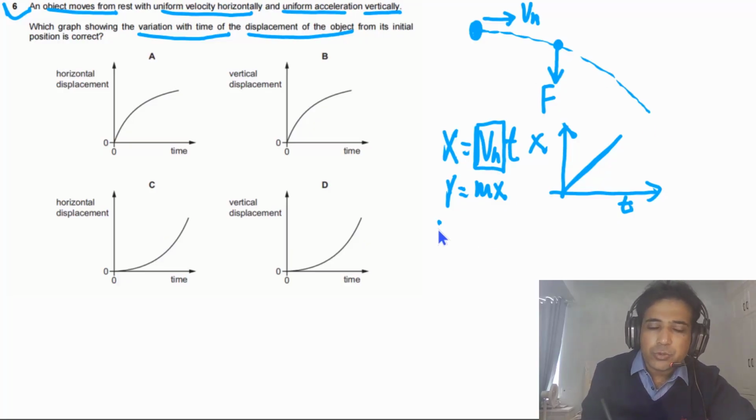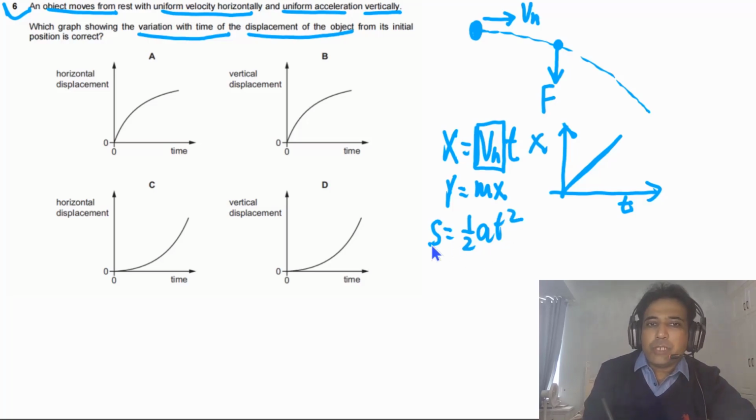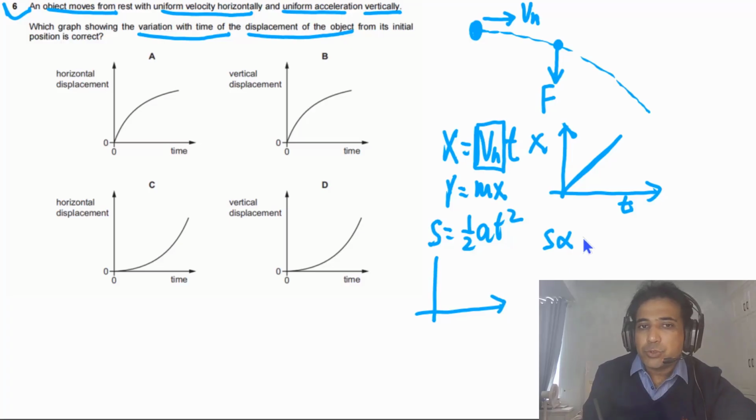Now for vertical motion, the initial velocity is 0, so s will be equal to 1/2 a t square. Now if we sketch the graph between s and t, the shape of the graph has to be a parabola because in this case s is directly proportional to t square. So if we sketch the graph between s and t, it has to be a parabola. So the shape of the graph has to be somewhat like this.